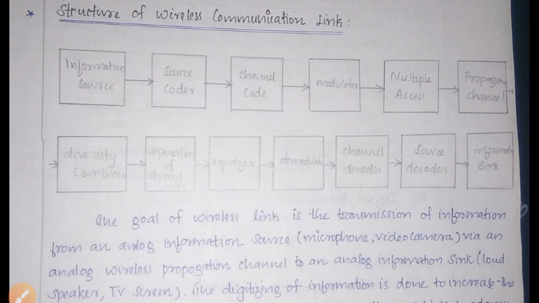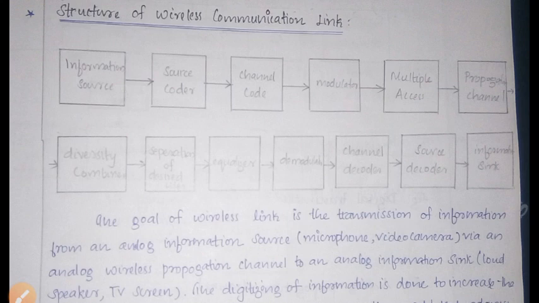Then the channel coder. What is the channel coder? It will just add redundancy to make it resistant to errors. That is, it adds the forward error correction code to make it resistant to errors. Then it will pass on to the modulator. What is the modulator?